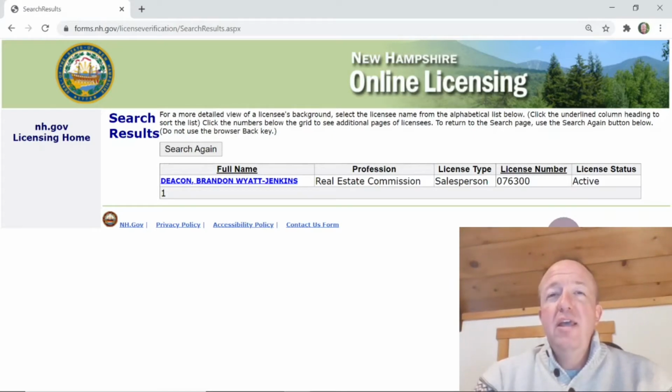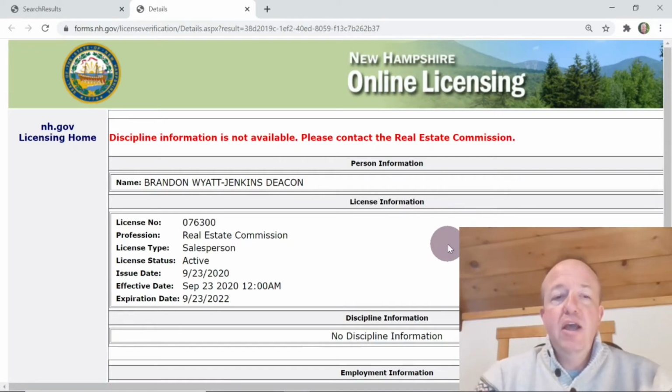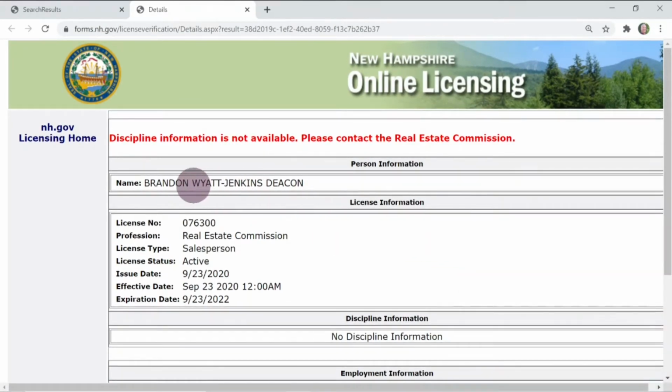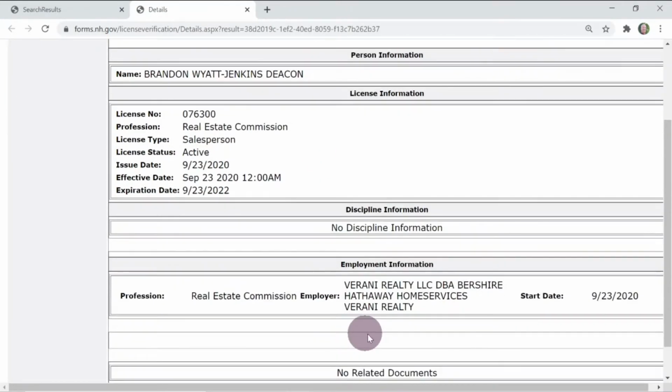Now, what if I wanted even more information? I can click on the name, it becomes a link, and it opens up some more information for me. So as you can see, they've got me a little bit more information about my license, and then down here you can see that I'm working for Varani Realty and the date that I started with them.